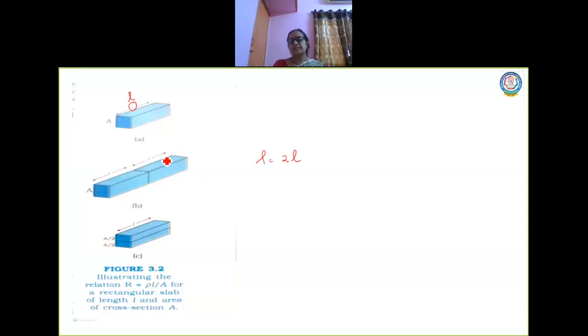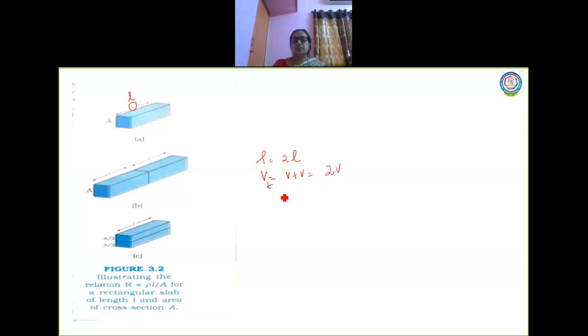When capacitors are connected in series, we discussed the current flowing will be the same, and you have variation in potential difference. Same thing. Now we are also going to learn resistors here. When two such slabs are connected, the potential difference at this slab is taken as V, and here also V. So what will be the total potential difference? It will be the sum, V plus V, which is equal to 2V, right?